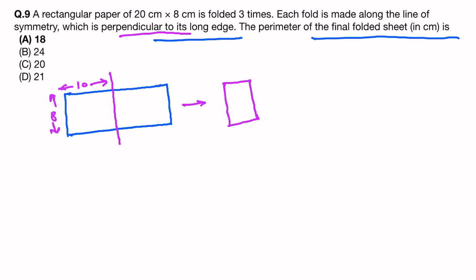So this will be 8 and this will be 5, 2 times done, and now 8 is the long length, so it will be folded like this now. So this will be 5, this will be 4. So what is its perimeter? Simple, 18. Okay, A option.